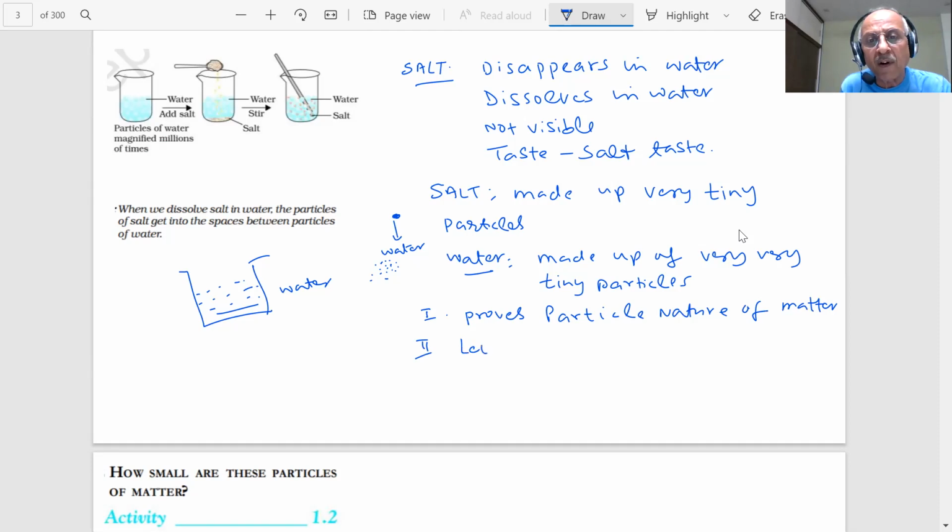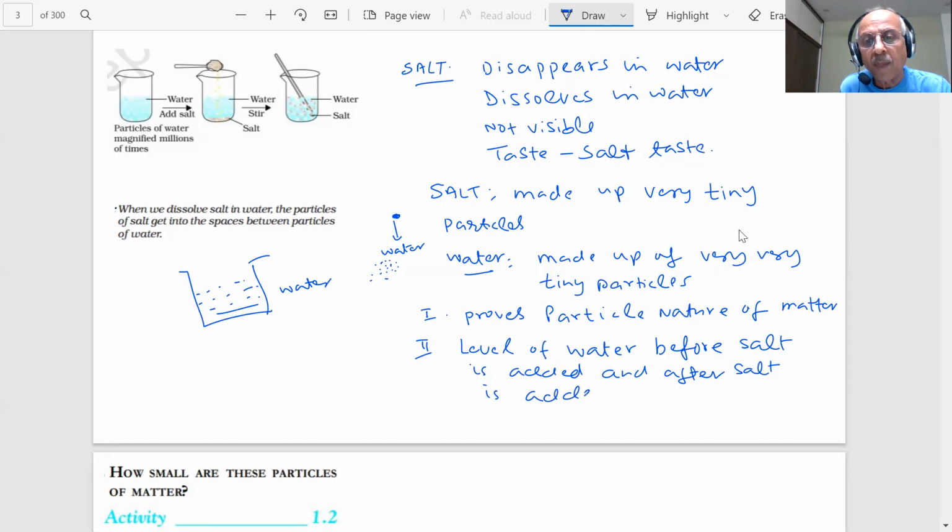If you see the level of the water, student, before salt is added and after the salt is added, what I was doing, I have 50 milliliter of water and I have added 20 grams of pudding salt, half a spoon, and stir it.